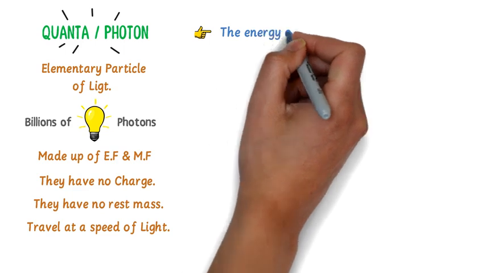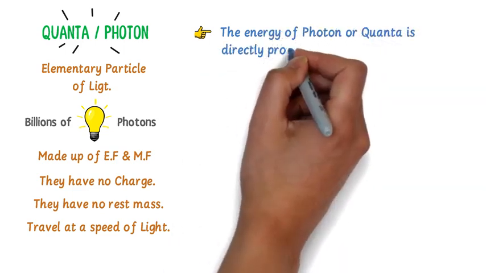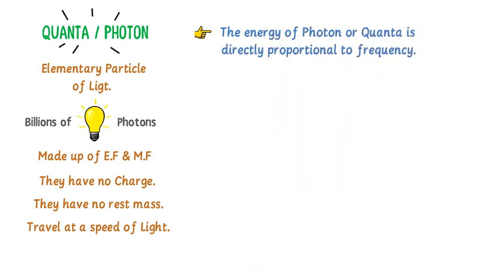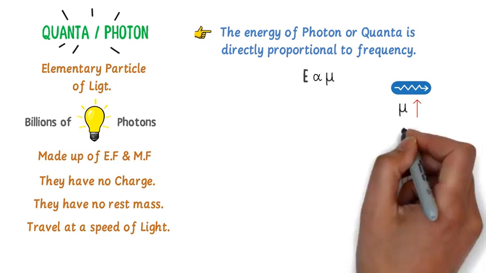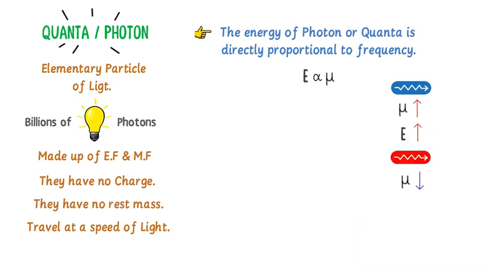Thirdly, the energy of photons or quanta is directly proportional to the frequency. E is directly proportional to nu. For example, consider blue photon and red photon. The frequency of blue photon is high and the frequency of red photon is low. So the energy of blue photon is high and that of red photon is low.